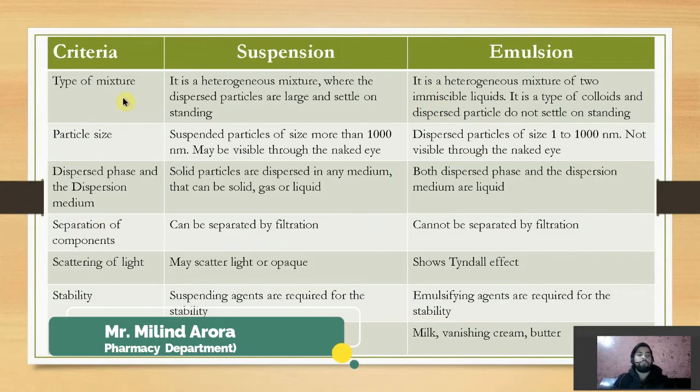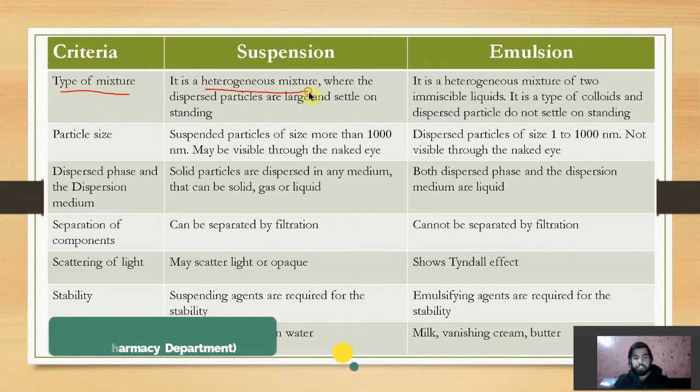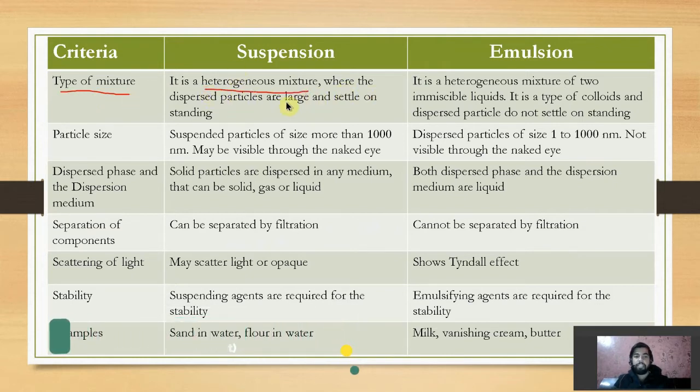So first, on the basis of type of mixture, a suspension is a heterogeneous mixture where the dispersed particles are large and settle on standing. Whereas in case of emulsion, it is also a heterogeneous mixture, but here it is a mixture of immiscible liquids. It is a type of colloid and dispersed particles do not settle on standing.